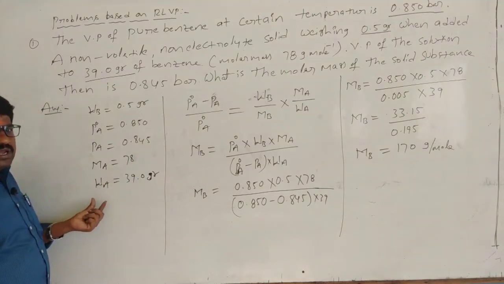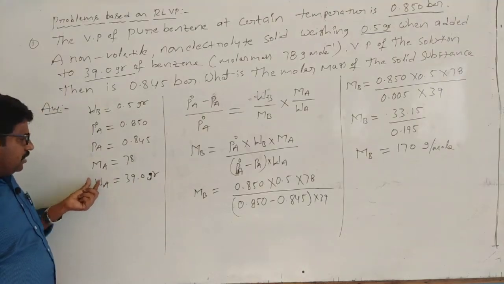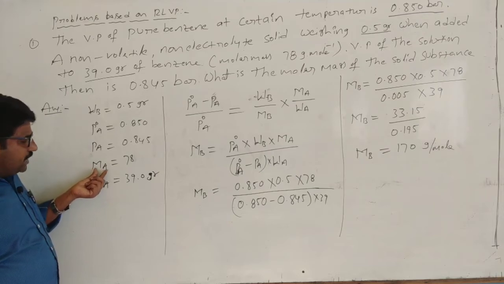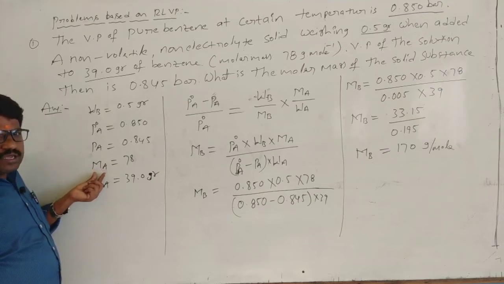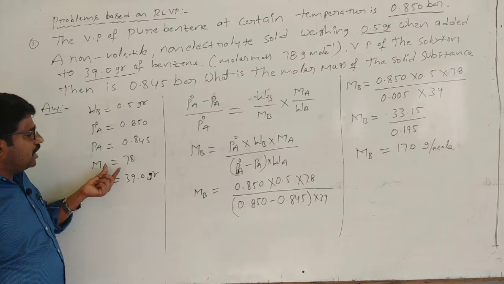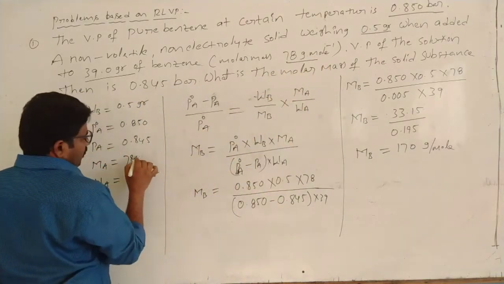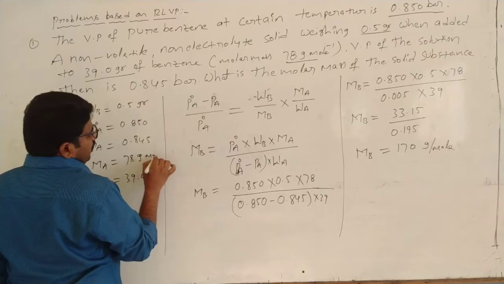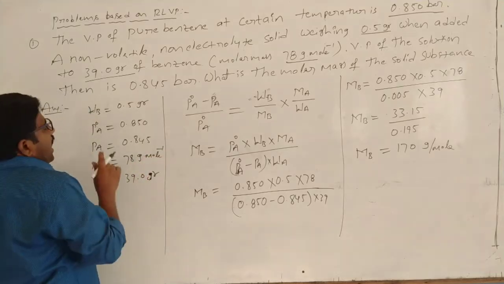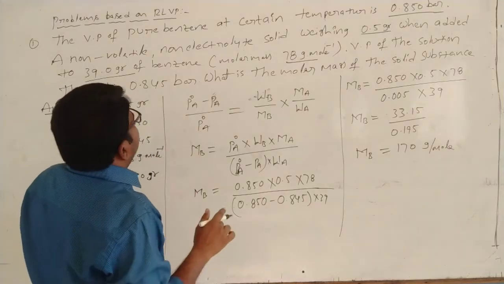WA indicates the weight of the solvent, and MA indicates the molecular mass or molar mass of the solvent, which is 78 grams per mole.